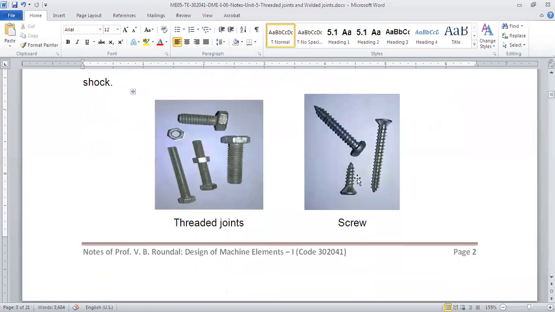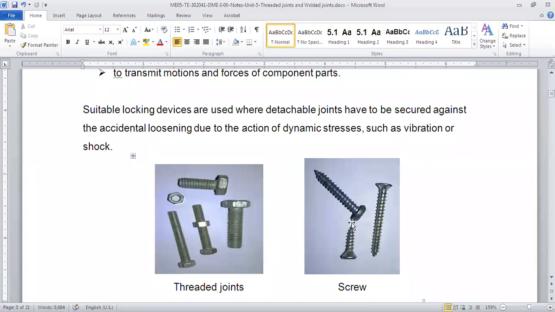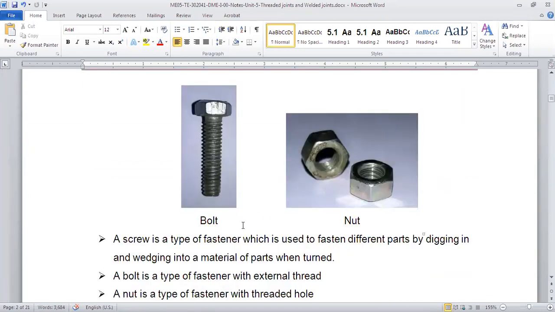Now, with a screw, we generally do not use a nut, right? If we want to put a plate on wood or on a wall with a screw, we simply push it and it will dig itself in, and we tighten it. Okay, so that is what a screw is. But with nut and bolt, that is not the case.